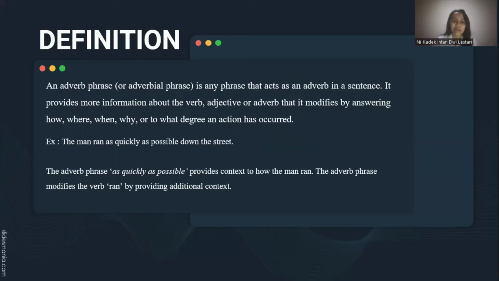Example: The man ran as quickly as possible down the street. The adverb phrase, as quickly as possible, provides context to how the man ran. The adverb phrase modifies the verb run by providing additional context.